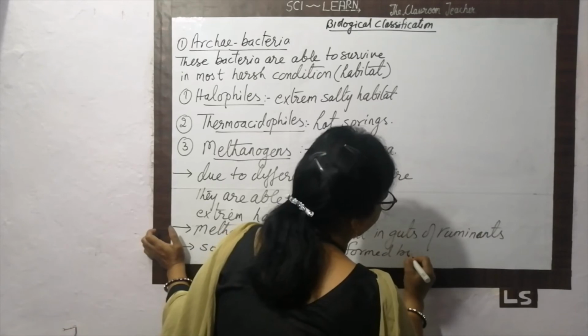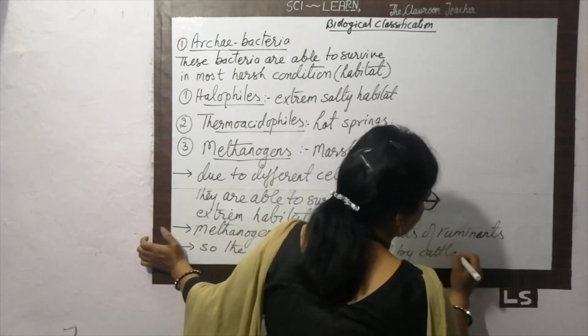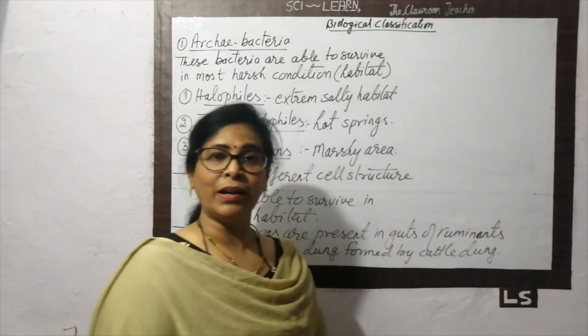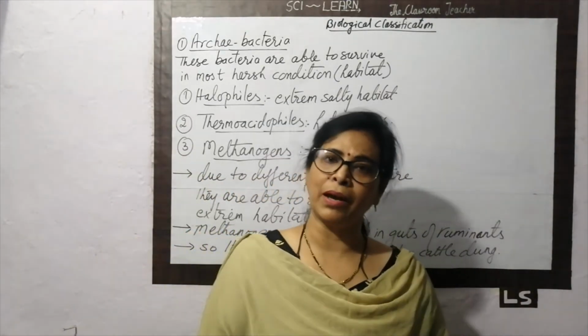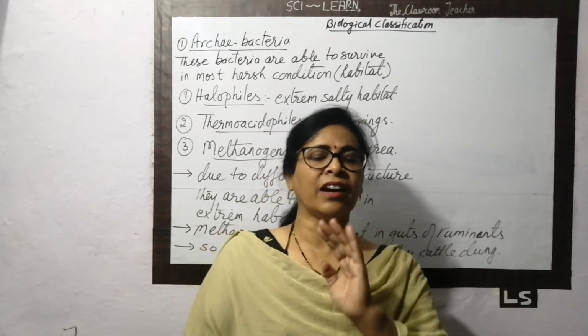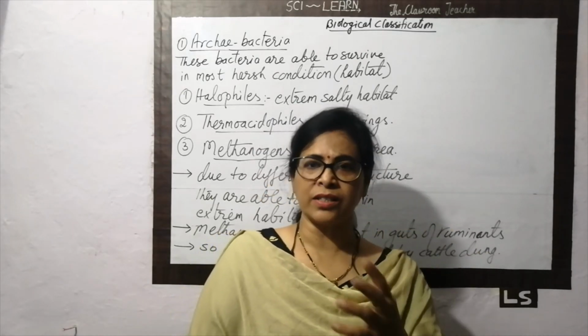In 10th class, you have already studied about the biogas plant. What is the function of a biogas plant? In a biogas plant, we use the cattle dung as a slurry, and that cattle dung is converted into methane gas that is used as a cooking gas.